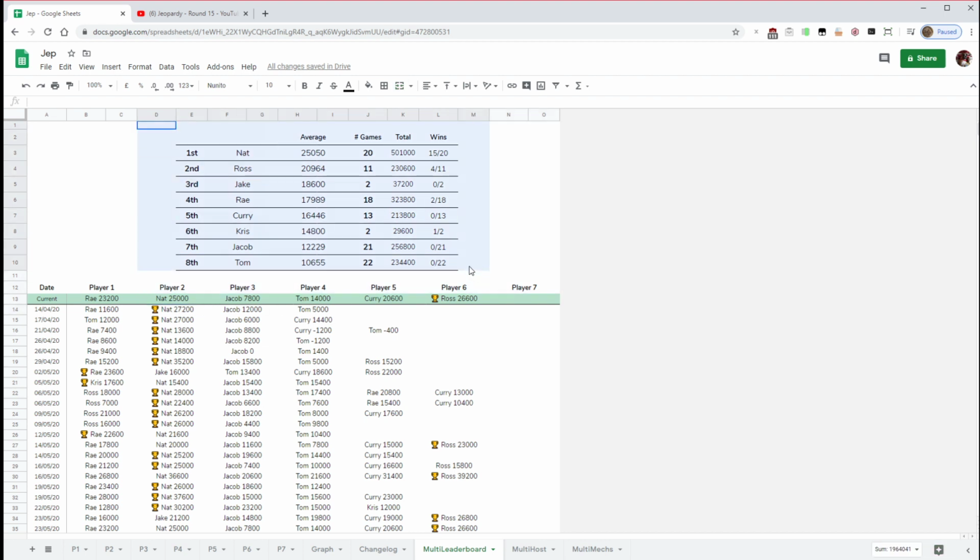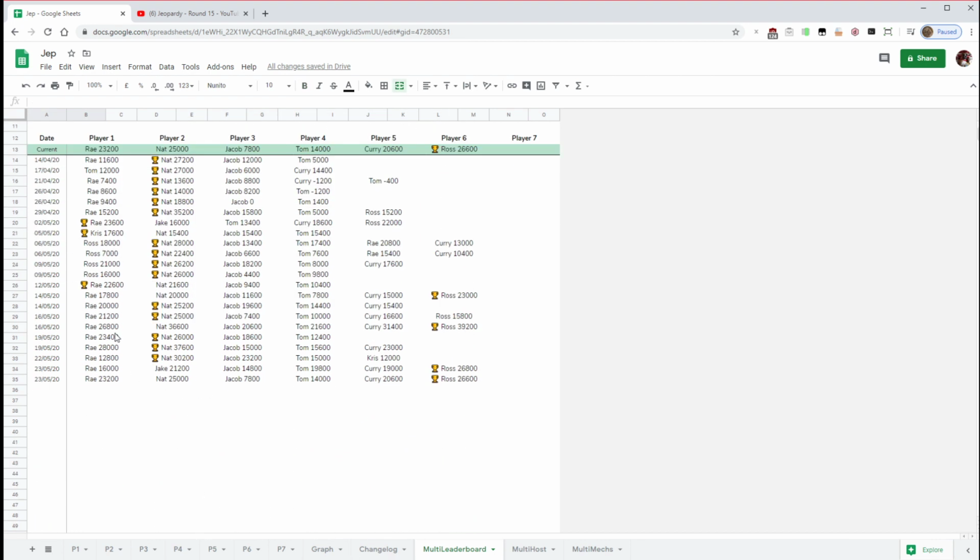This is their overall leaderboard, the overall leaderboard for all the players that we've got, and yeah, so their average score there, how many games they played, which is quite simple to work out based off of their total score, and how many games they've won. So I'm here, that's me, Jake. I've only done 2 games because I'm usually hosting them all, but I'm quite high up because I've only done 2 games and I haven't had the opportunity to get my score low enough, so it's not that accurate, really.